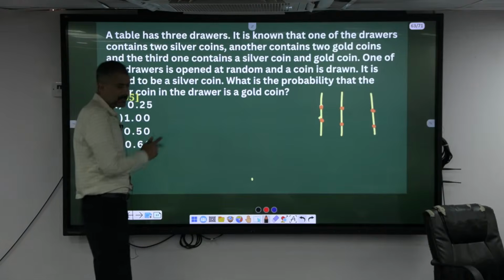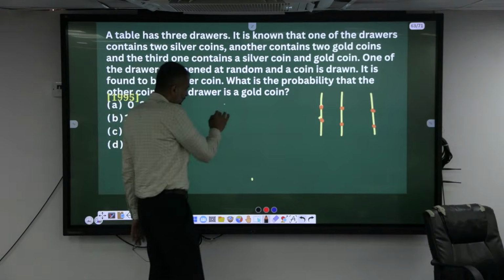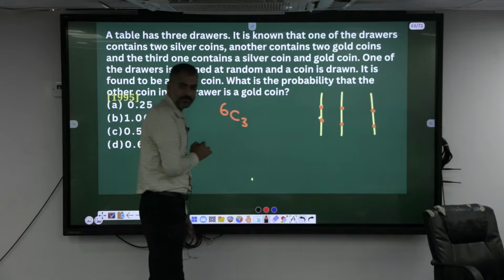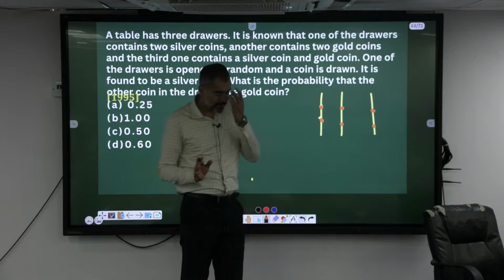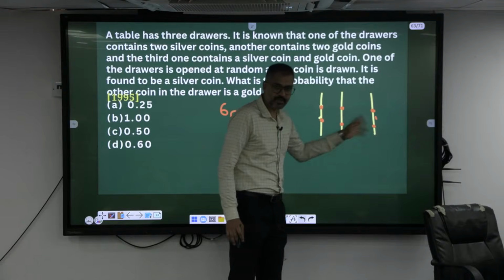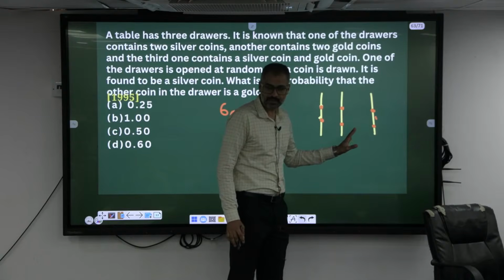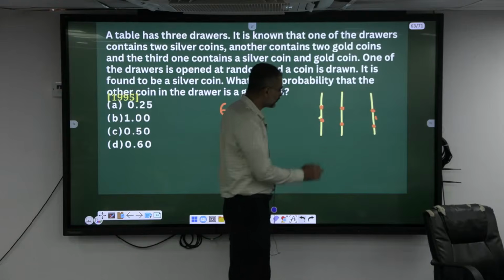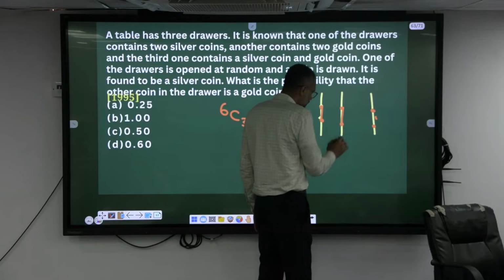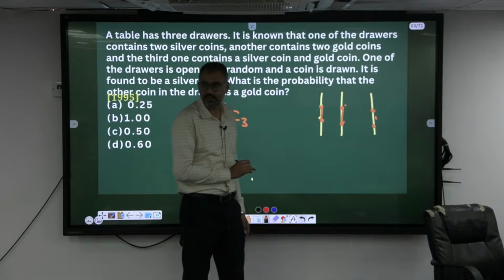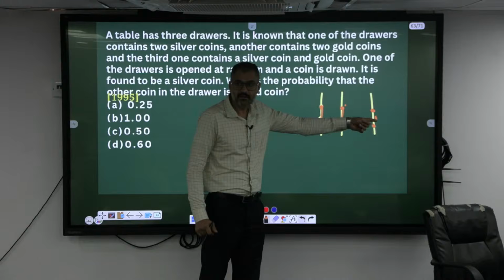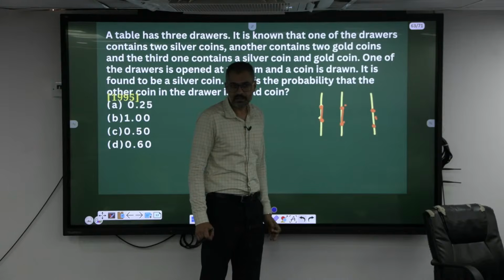Totally how many vertices can you see? 6, out of which I can pick 3, right? If there is something like this, I can pick any 3 out of these 6 and form a triangle. But what if I put everything somewhere here? In that case, they are all in the same line, isn't it? Then you cannot form a triangle there.